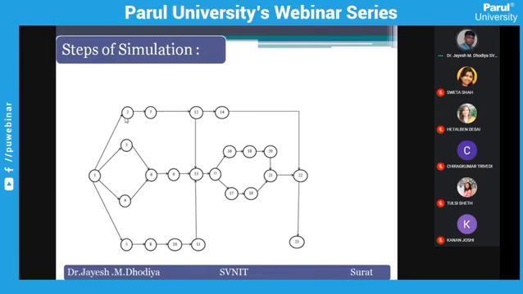From 1 to 2 or 1 to 3, you have to collect the past data of time, or you can say cost. What will be the cost? What will be the risk between 1 to 2, and what will be the quality of service of the transportation mode? This data may be in the form of a real number, suppose a fixed cost of 5 rupees. Sometimes it is in the form of an interval number, 2 to 5 rupees.